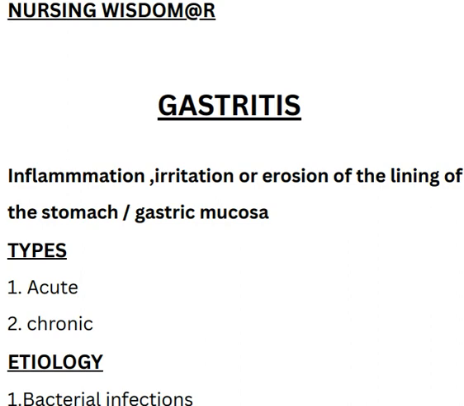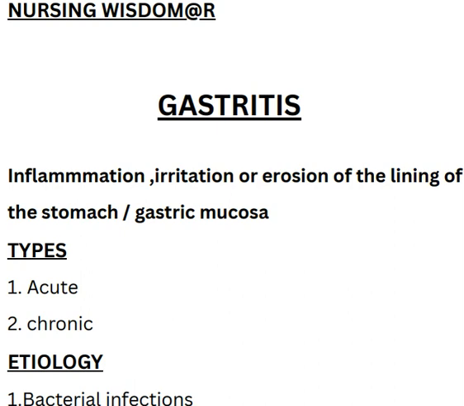Today let's move to the topic called gastritis. Gastritis is the gastrointestinal condition in which there is inflammation, irritation or erosion of the lining of the stomach. The lining of the stomach is also called the gastric mucosa.